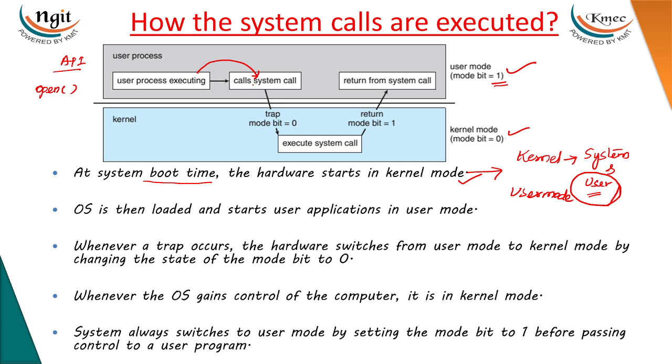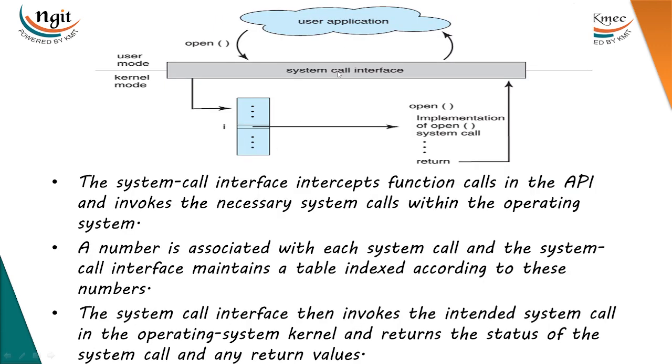So you need to raise a trap or exception. Once you raise the trap, the operating system will understand that we need to change the mode. The mode will be changed to kernel mode, the mode bit will be changed to 0, and it executes the corresponding system call. How will this system call be executed? By using a system call interface between the user application and the operating system.